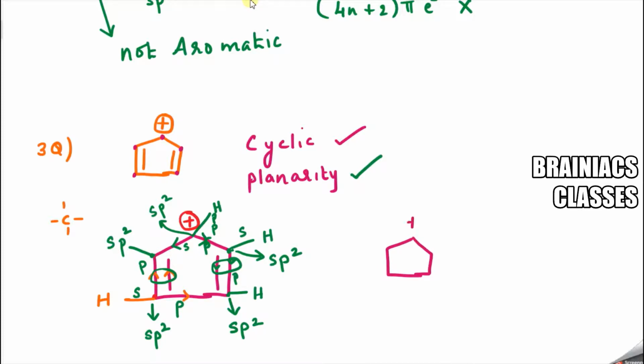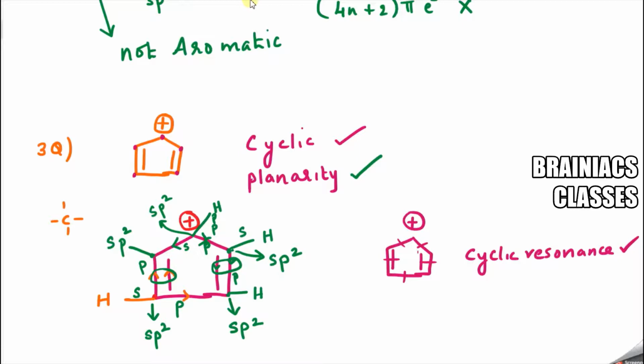So if you have a plus charge here, and a double bond here and a double bond here. Now check: double bond, single bond, double bond, single bond, positive charge, single bond, double bond, single bond, double bond, single bond, positive charge. So it keeps on rotating throughout the cyclic structure. So I can say cyclic resonance is present.